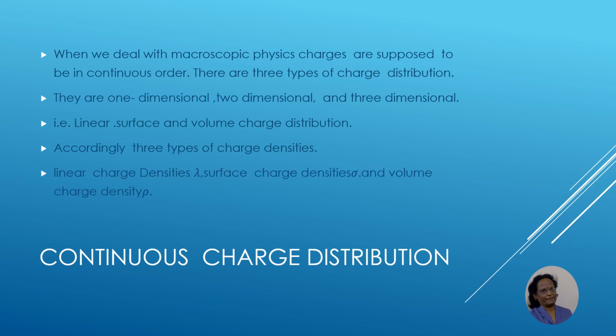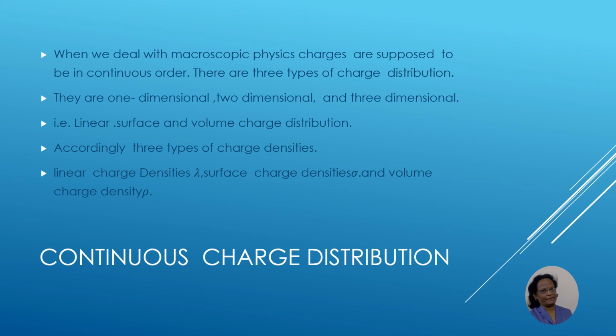Now you see, these three charge distributions have three densities. Linear charge density is represented as lambda, surface charge density is represented as sigma, and volume charge density is represented as rho. As per the densities and as per the space provided, we have three formulas.